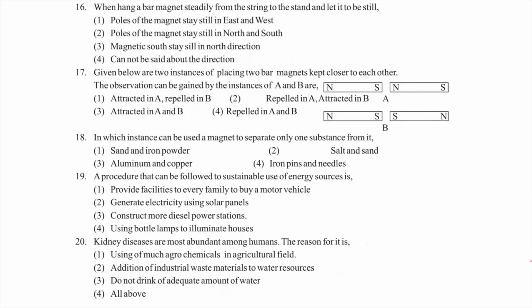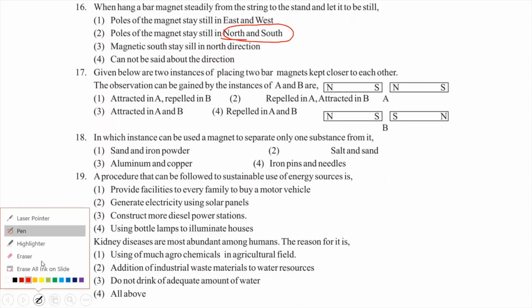Okay, see the 16th one. When you hang a bar magnet steadily from a string on a stand and let it be still, what will be the answer? The poles of the magnet will settle. Yeah, it's north and south. North and south is the correct answer.